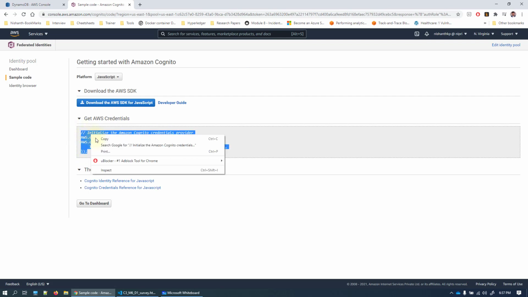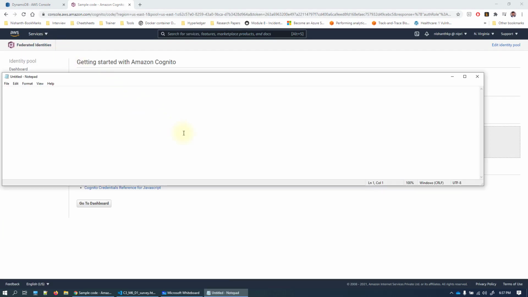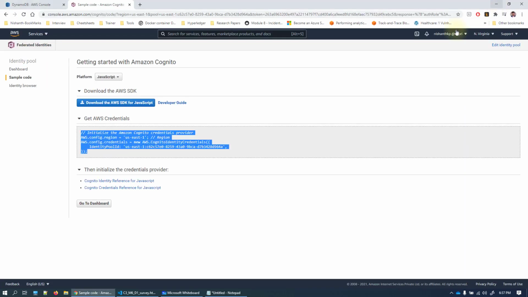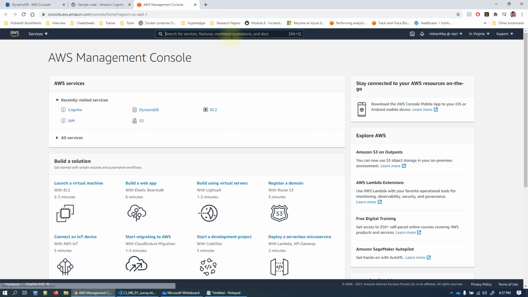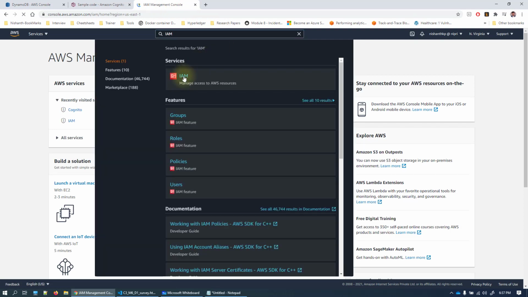Let's go ahead and copy the piece of code. Maybe I'll store it in a notepad for my future purpose, because this code is going to be used in the HTML. Now we have two roles that got created. Let us go ahead and see what roles are created using Identity and Access Management.